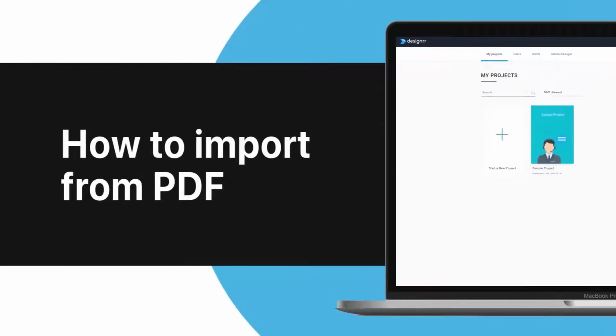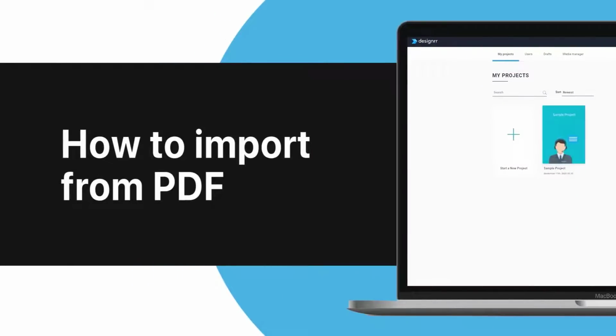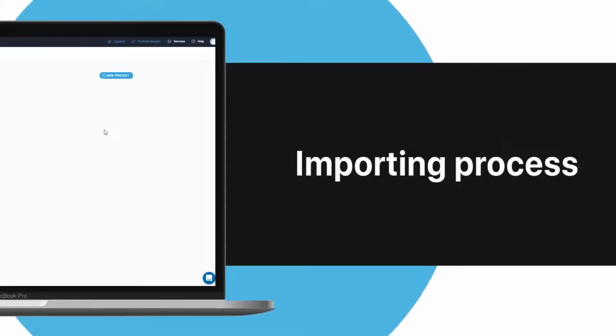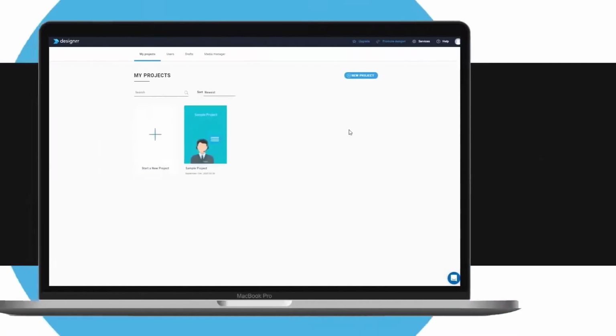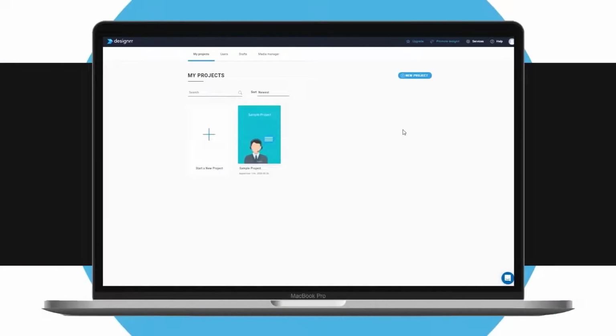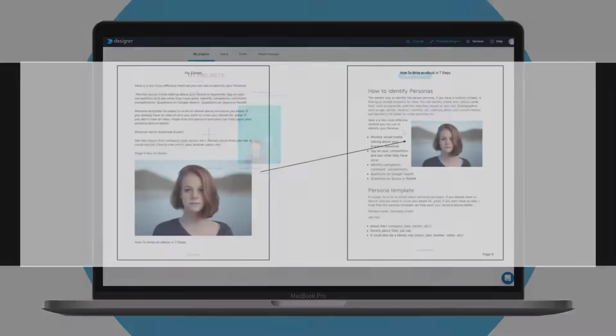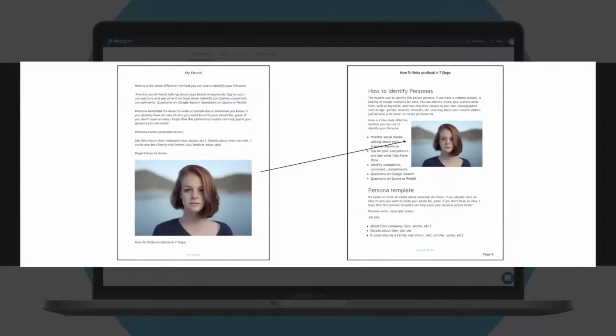How to import from a PDF. In this video, you'll learn what types of PDF can be imported and why. Firstly, it's important to understand that the PDF importer will try and extract the text from a PDF and then the images, and then put them both back together again in the design editor.